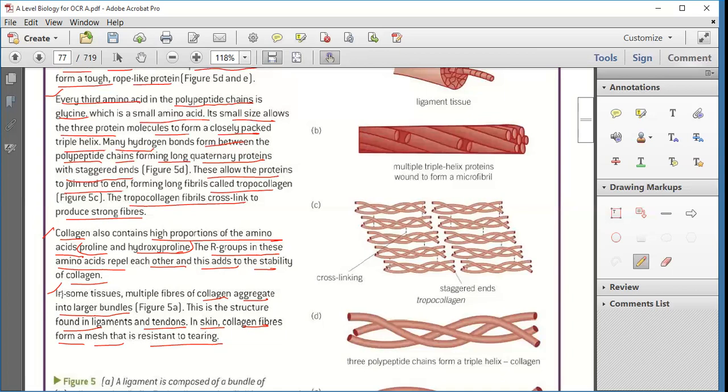So these multiple fibers combine together and form a big, large bundle. This is the structure we find in ligaments and tendons. Our skin is again collagen fiber in a mesh form, so that you can't tear your skin. Clear?